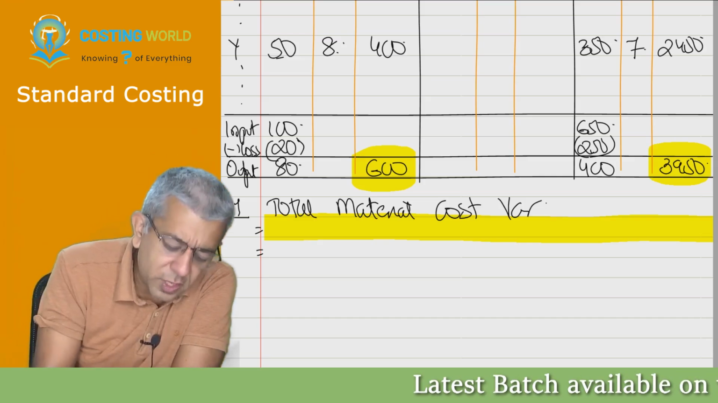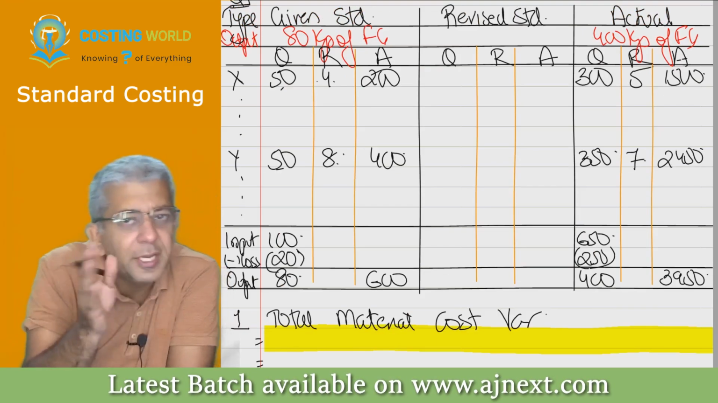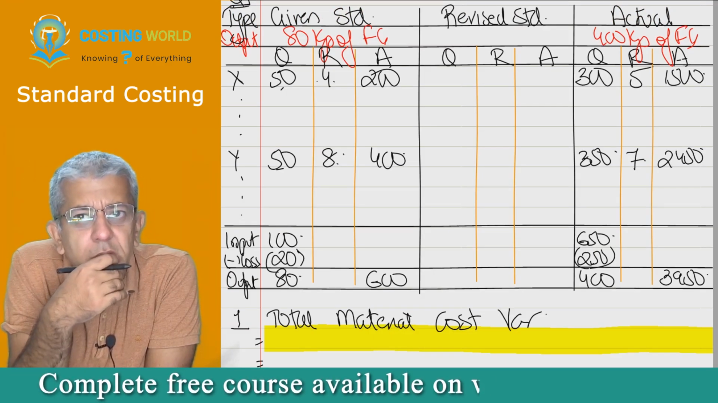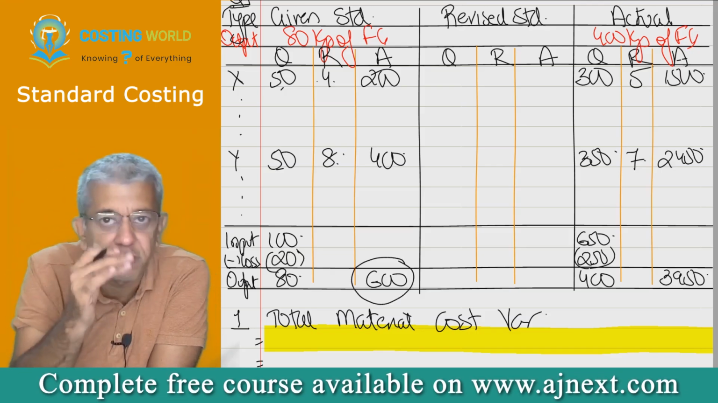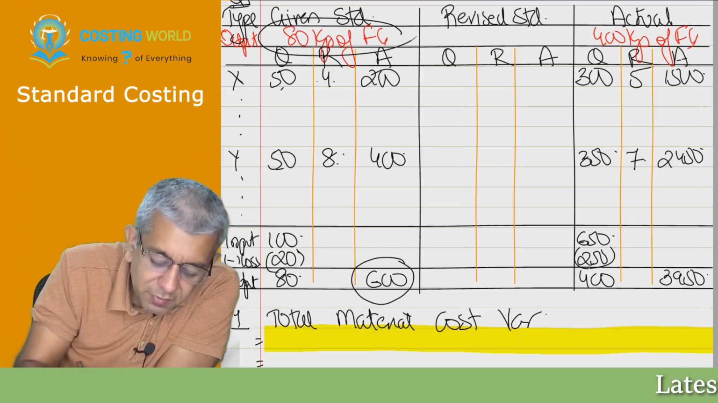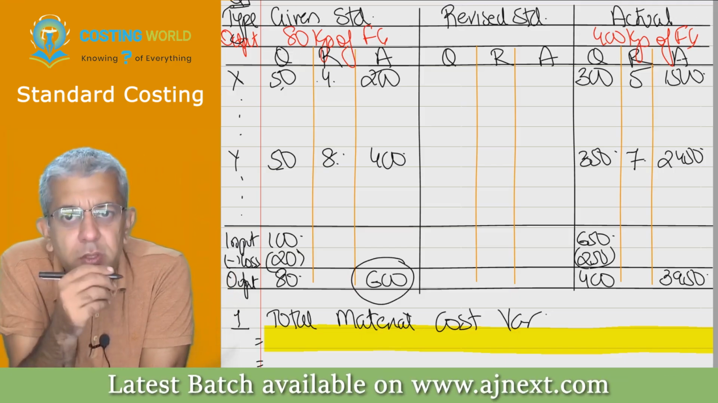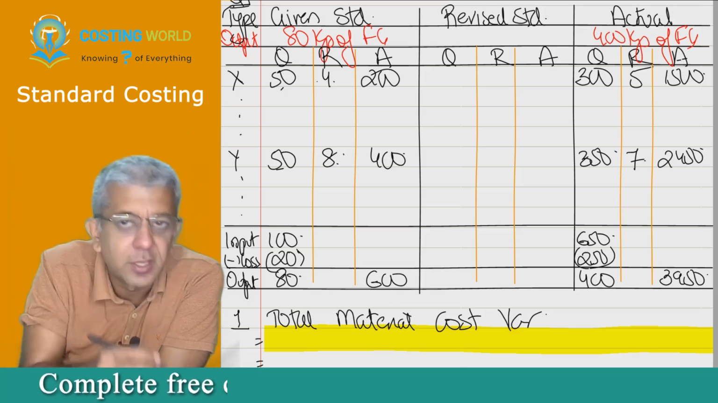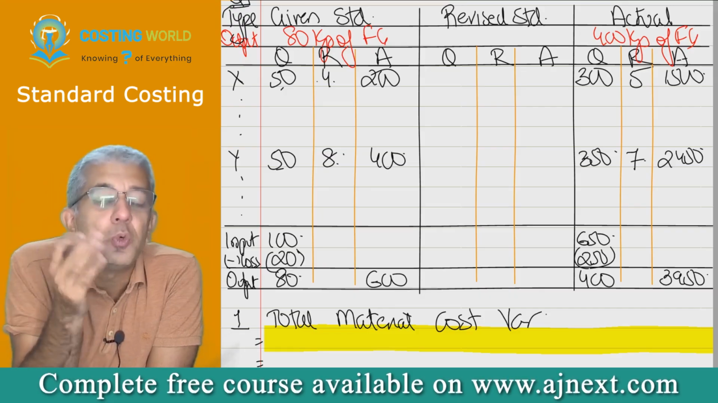Yes, you should have incurred 600 rupees for producing how much? 80. But you have incurred 3950 for actually producing how much? 400. So obviously you cannot compare the standard cost of making 80 kgs with the actual cost of making 400 kgs. That is ridiculous. So then what to do? Do remember, actual data cannot change. That is a reality. So obviously on the last day, we will make one new standard.